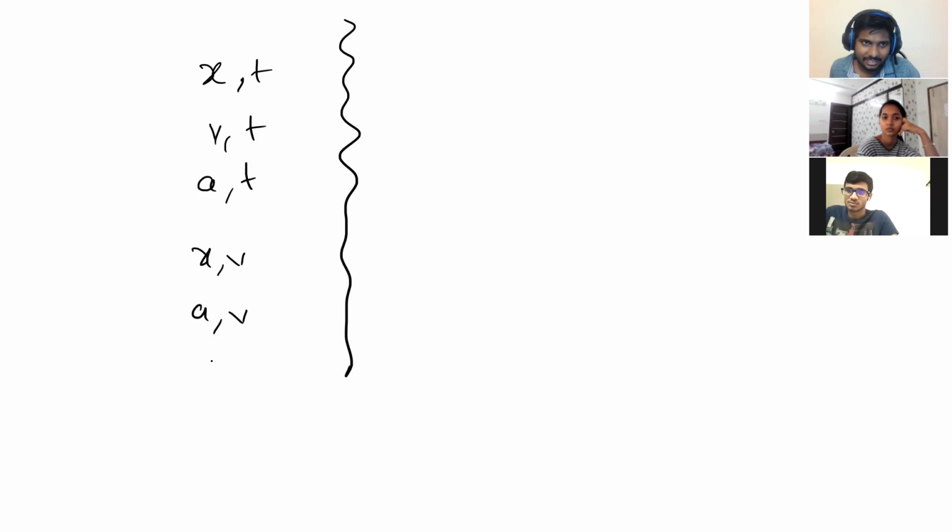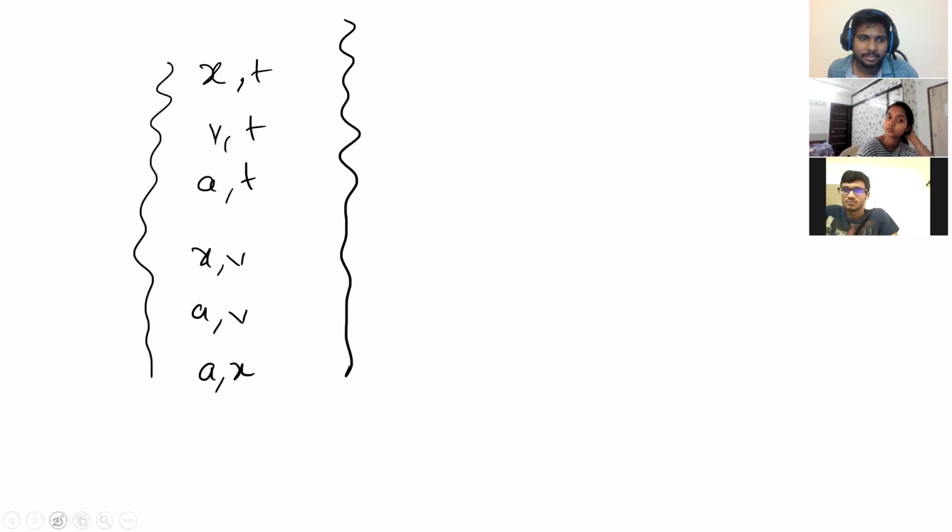So if you see what kind of graphs are possible in this topic, and what are the major graphs that the examiner might be interested in: xt is possible, vt is possible, at is possible, xv, av, and ax. All the possible combinations. Are there any other combinations with time? No. So these are the possible combinations of graphs that might be given to you.